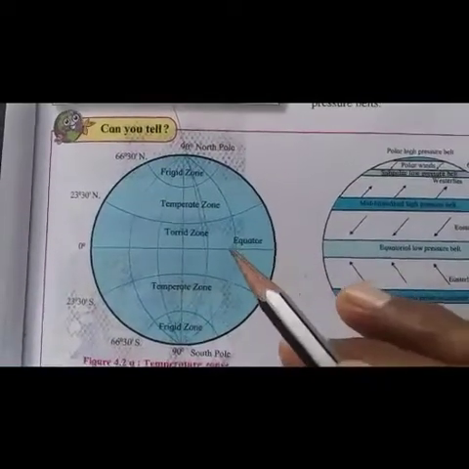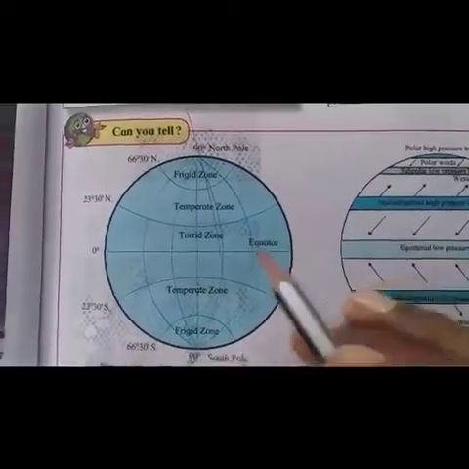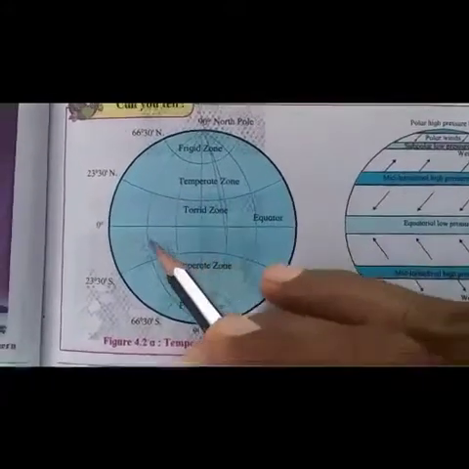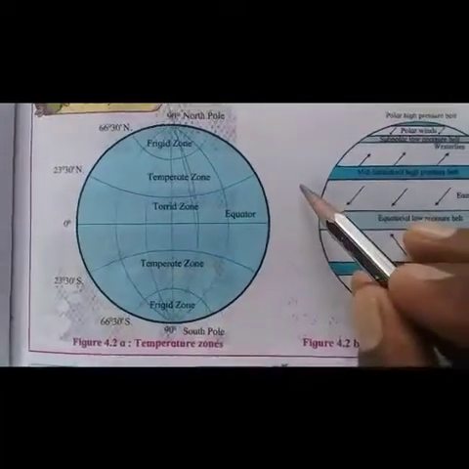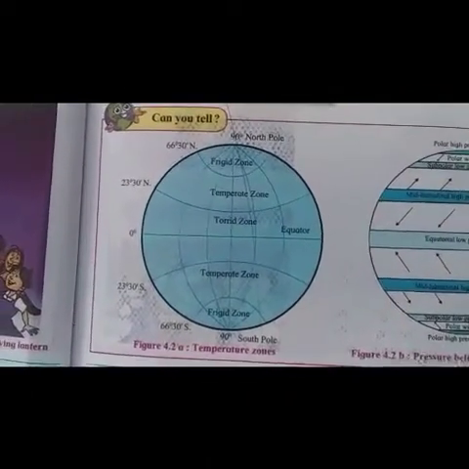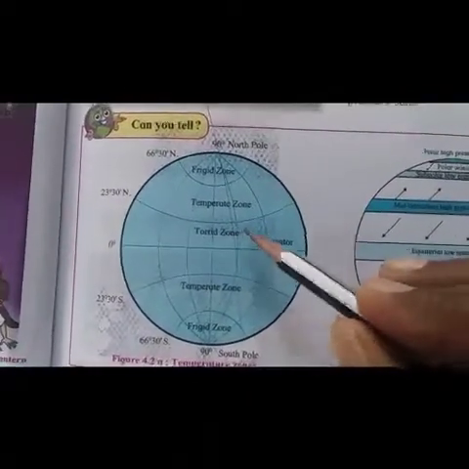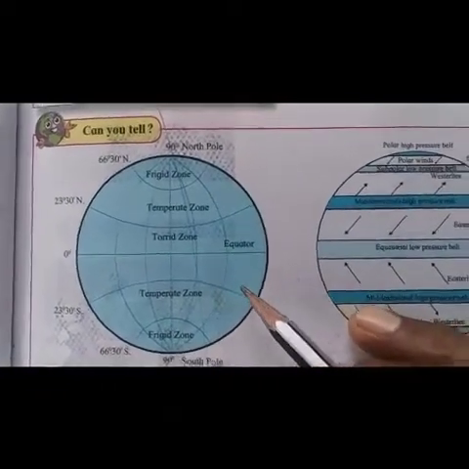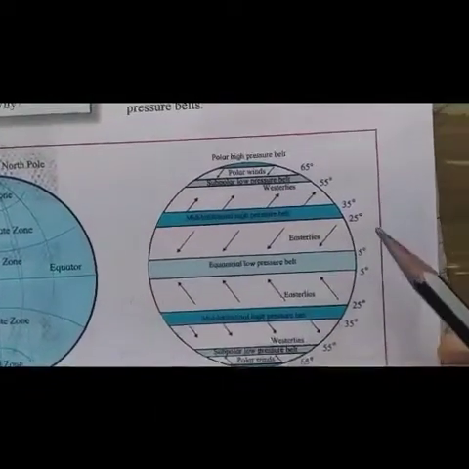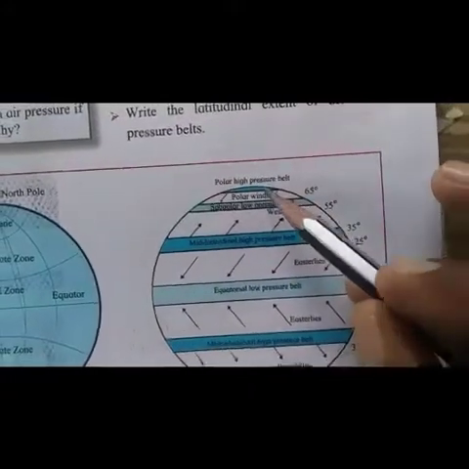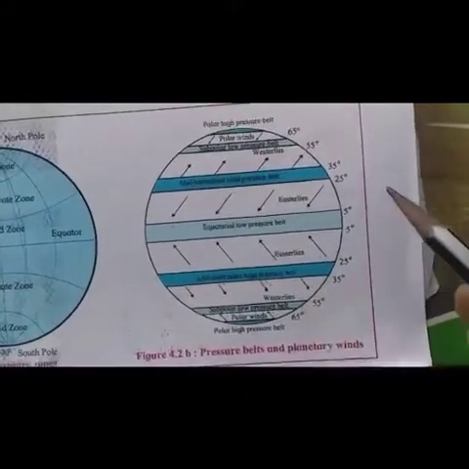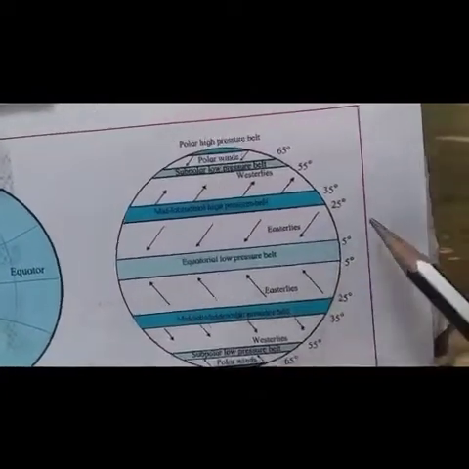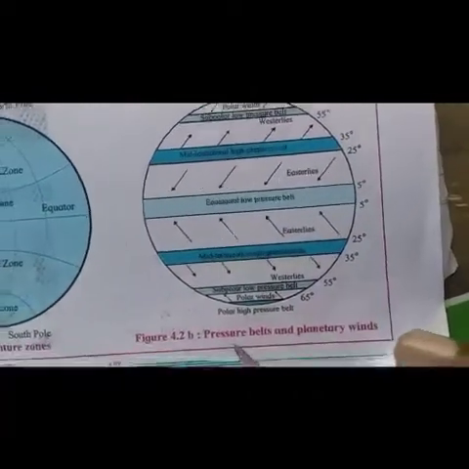Along with the uneven distribution of temperature, Earth's rotation from west to east, Earth's gravity, winds, etc. are other factors influencing the horizontal distribution of air pressure or atmospheric pressure from the equator to both the poles.